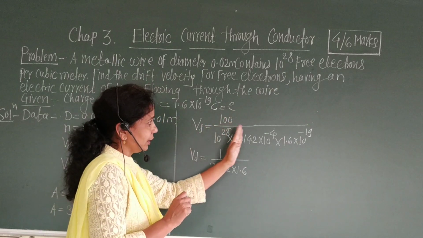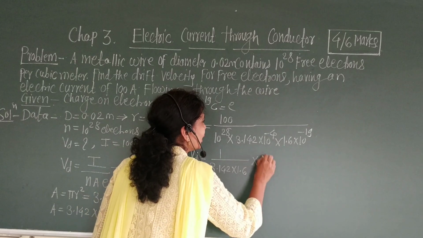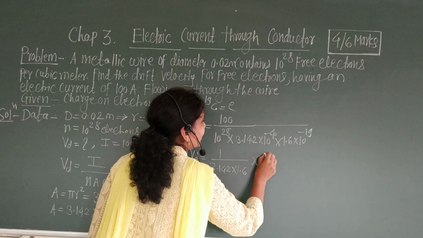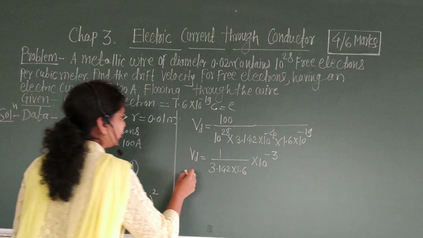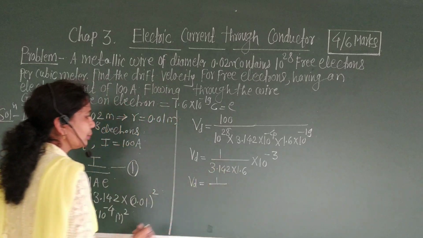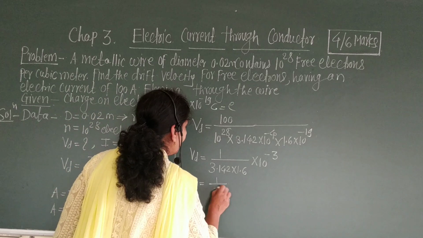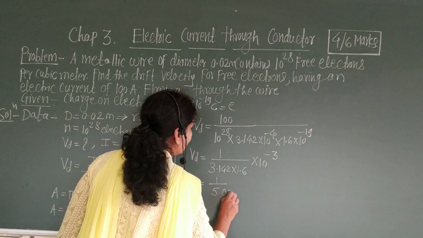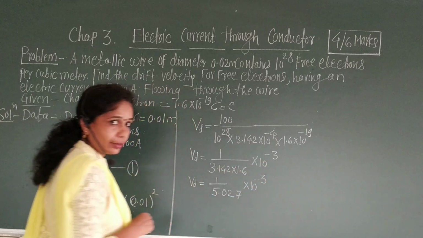Then if you calculate this, it becomes 10 raised to minus 3. Therefore, Vd is equal to 1 upon 3.142 into 1.6, which is 5.027 into 10 raised to minus 3.